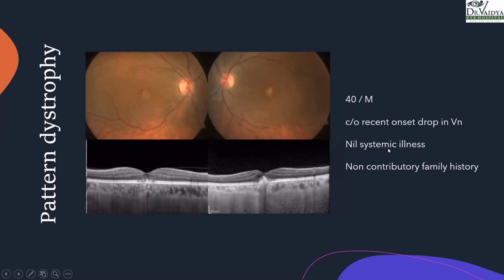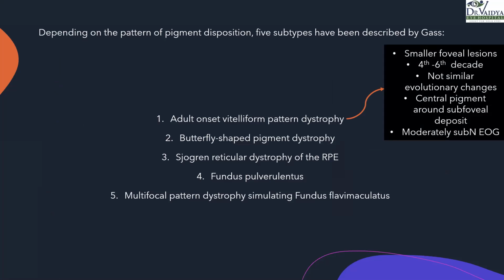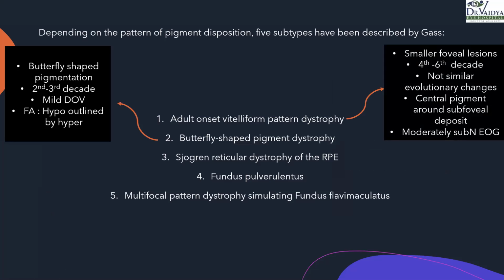Okay, fine, never mind. These are adult onset vitelliform dystrophy, a pattern dystrophy. They are important because they are distinguished from VMD, the classic Best dystrophy, in that these have smaller foveal lesions. They appear in the 4th to 6th decade. They are not similar in evolutionary stages to Best disease. There is a central pigment around the subfoveal deposit and a moderately subnormal EOG as opposed to Best disease. Then the other disease is butterfly-shaped pigment dystrophy, which has a butterfly shape, seen in the 2nd to 3rd decade.